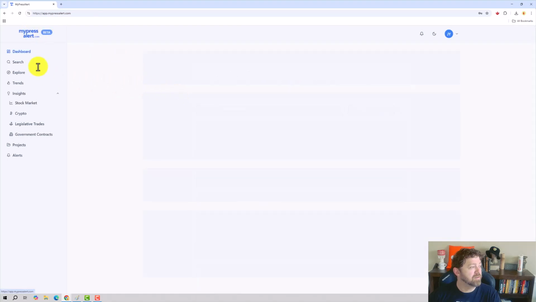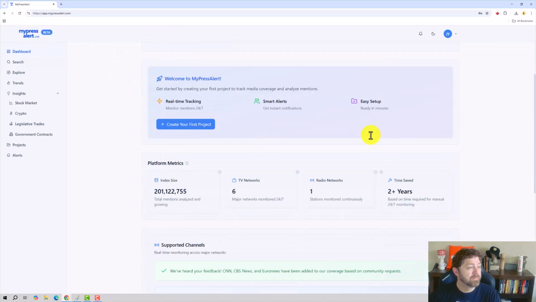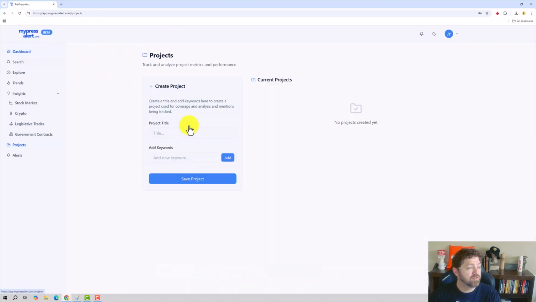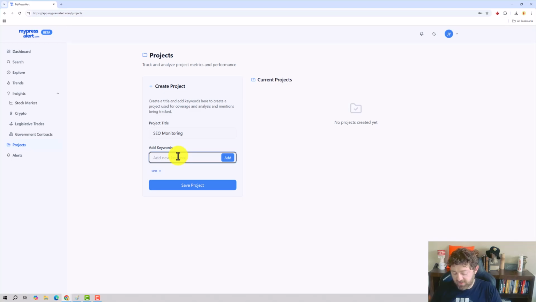Let's go back to the homepage here. Let's create our first project. We're going to title this one, well, let's just title this one SEO. Let's just look for SEO. We're going to look for news articles talking about SEO, and we're going to see if we can't get some hits on stuff. Maybe we can reach out to them and get mentioned, right?